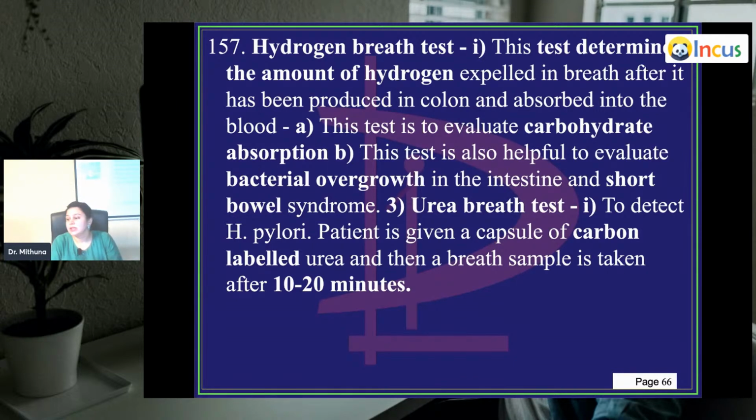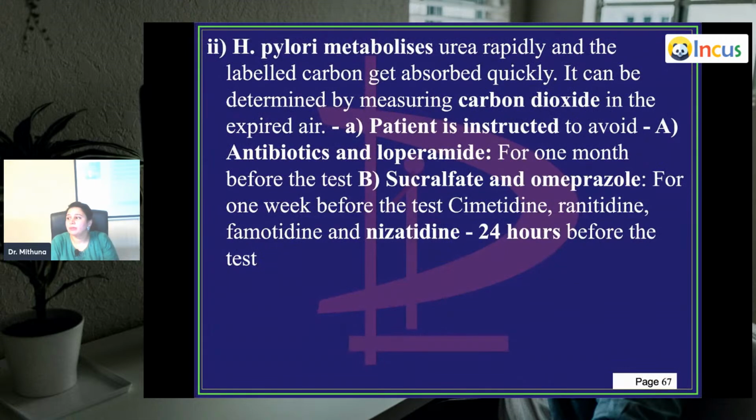And urea especially is to detect H. pylori infection. Patient is given a capsule of carbon labeled urea and then the breath sample is taken after 10 to 20 minutes. H. pylori metabolizes urea rapidly and the labeled carbon gets absorbed quickly. It can be determined by measuring the carbon dioxide in the expired air. Patient is instructed to avoid antibiotics and loperamide. Motility drugs and antibiotics you ask them to avoid at least for 1 month prior to this test.